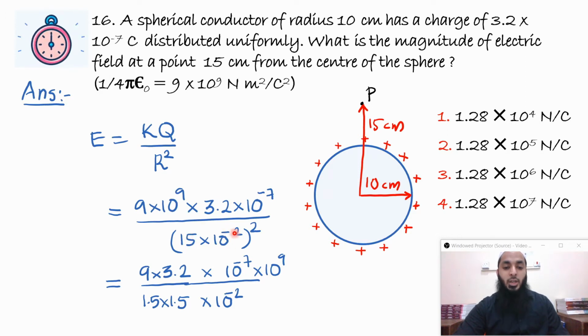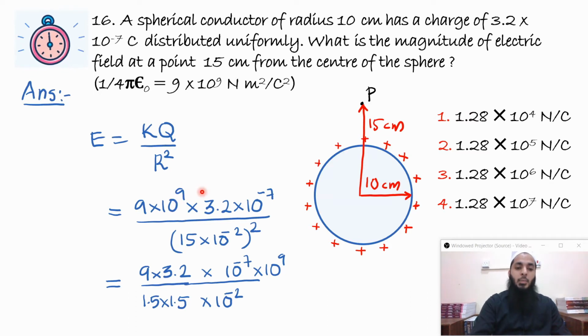So there will be only 1 10 raised to minus 1 remaining here. 1.5 into 1.5 is approximately 3. So 3 gets cancelled. You'll get around 9. So here you see it's around 12.8. So I'll just take it as 12.8, multiplication of 9 into 9 times 3.2 divided by 1.5 square is approximately 12.8.